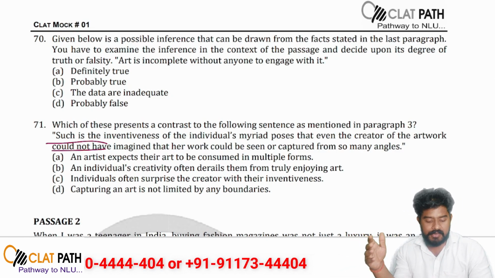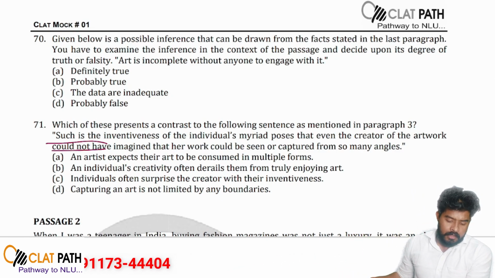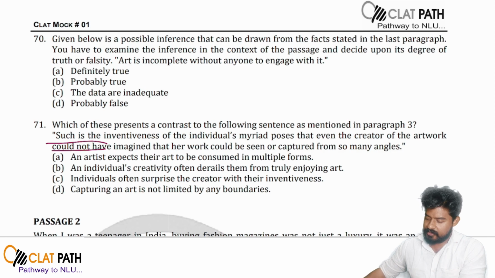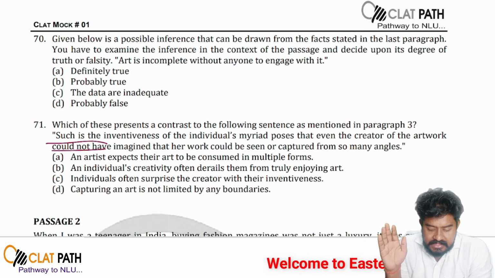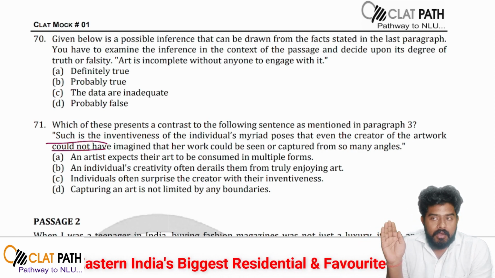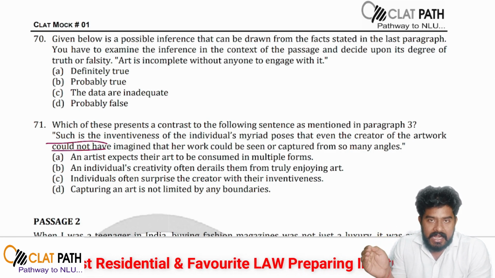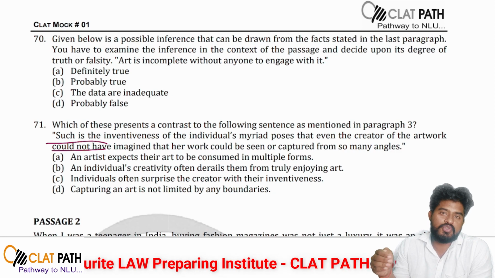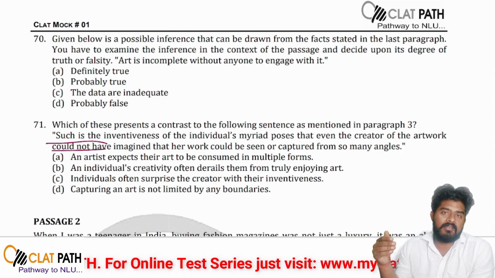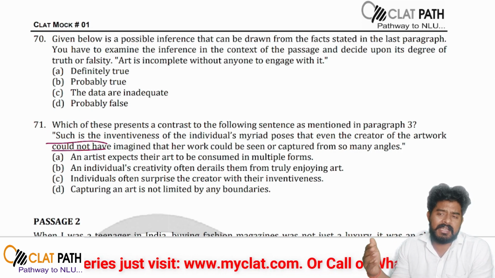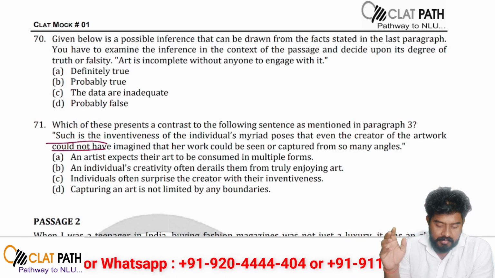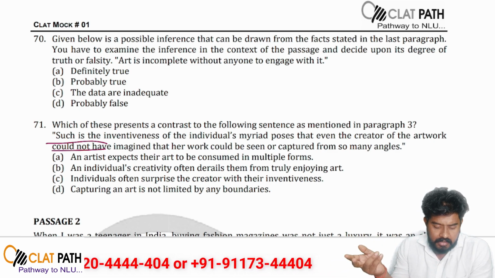So again we will do the same, we will try and eliminate the options. Considering option A, an artist expects their art to be consumed in multiple forms. This is in line with this passage, and obviously if an artist creates art, he definitely expects that his art should be appreciated. If art is seen with different viewpoints, with amusement and otherwise, he will definitely feel happy. So option A is in line with this particular sentence.